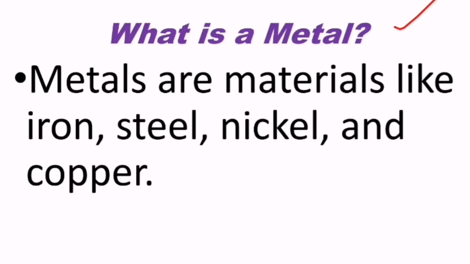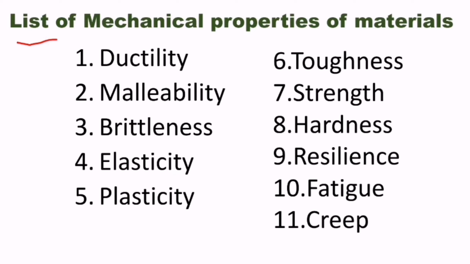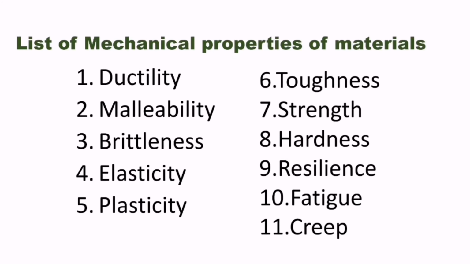What is a metal? Metals are materials like iron, steel, nickel and copper. These are common things we can see. We can call these metals, which have ferrous components. Here is the list of mechanical properties of materials. These are the important properties of metals or materials: ductility, malleability, brittleness, elasticity, plasticity, toughness, strength, hardness, resilience, fatigue and creep. Let's see them one by one.